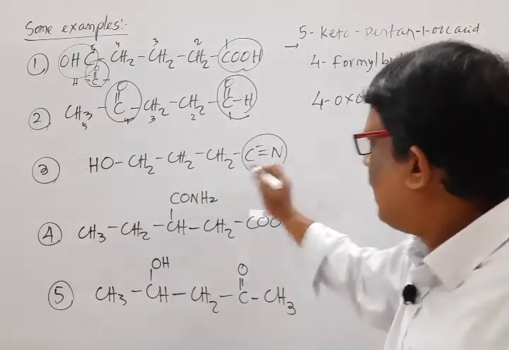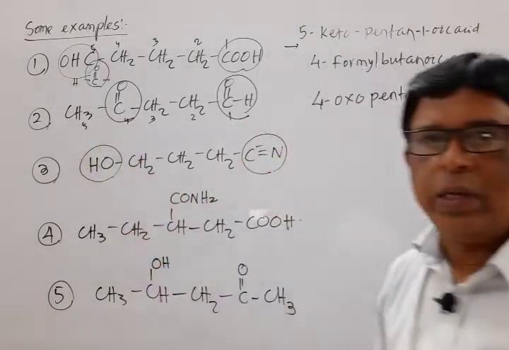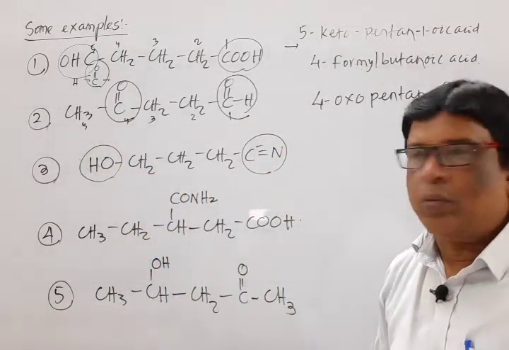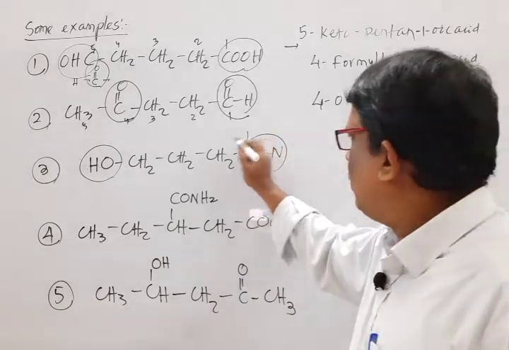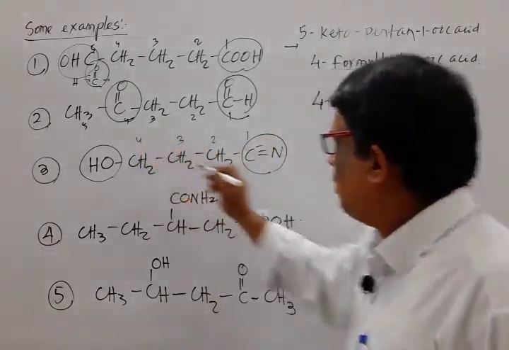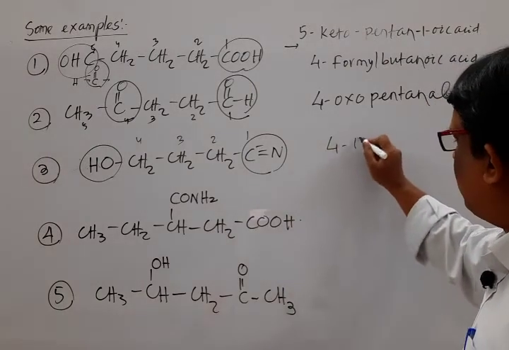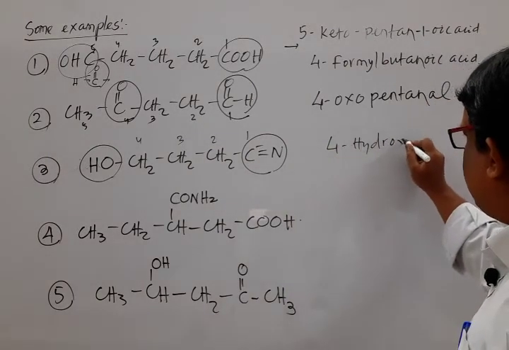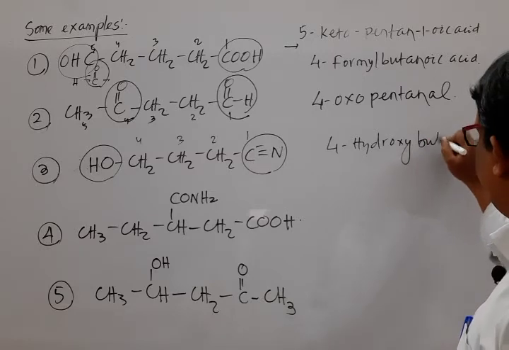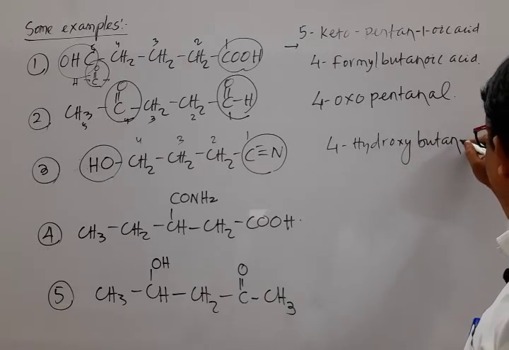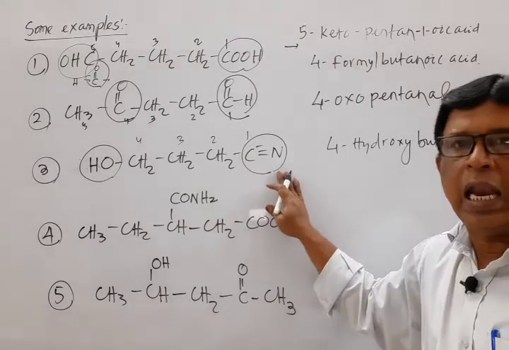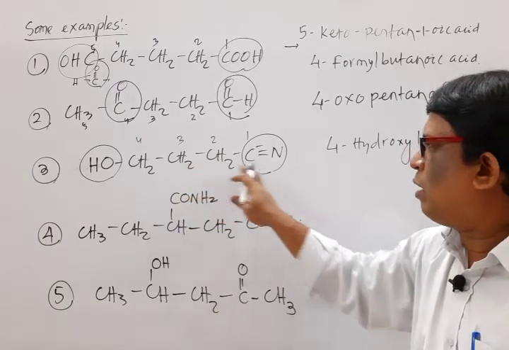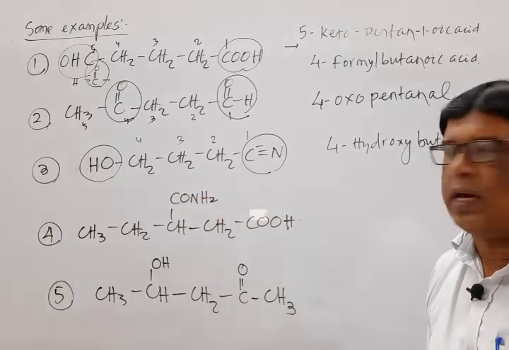Here is the cyanide group. Here is the alcohol group. If we move to the priority table, then the cyanide group is more powerful than this one. So numbering from this side, its name is 4-hydroxy-butane nitrile. The cyanide group is the principal functional group, then it is known as alkane nitrile. Since the carbon atom count is 4, it is known as butane nitrile.